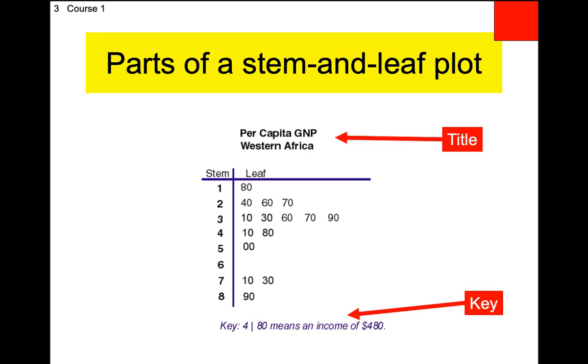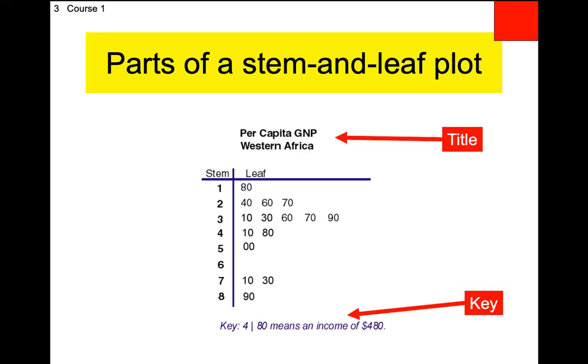The key literally tells you how to read the stem and leaf plot. Let's see what it says. It says 4/80. So if you see a 4, a slash, and an 80, it means $480. So I see a 4, a slash, and an 80. This right here means 480. Guess what the 4, the slash, and the 10 means? $410. Guess what the first one means? Let's see how intuitive that is, right? 8/90 means 890. Okay, that's how you read the key.